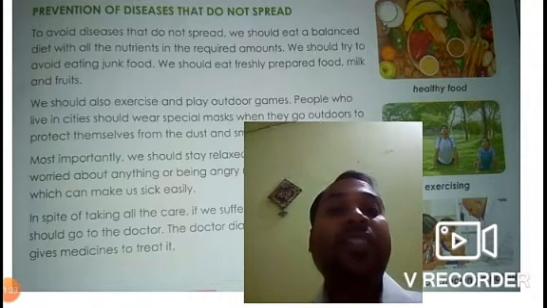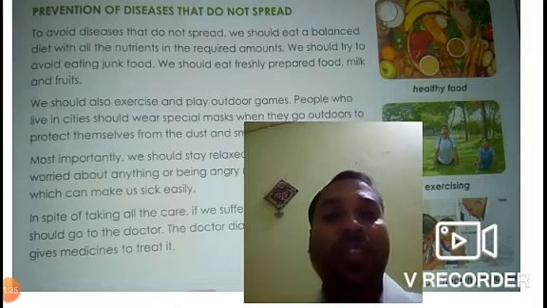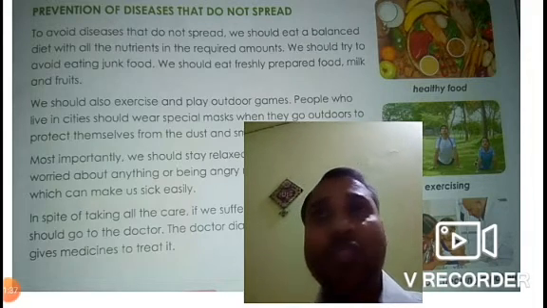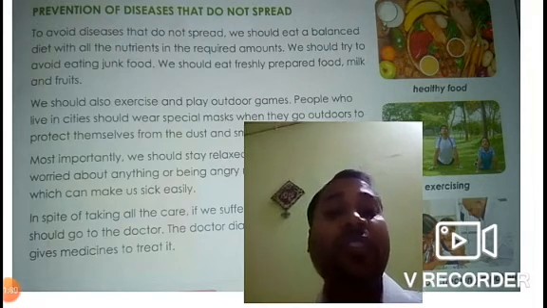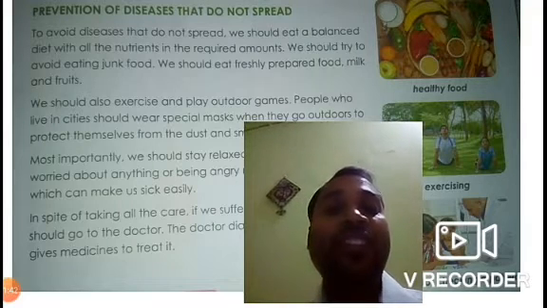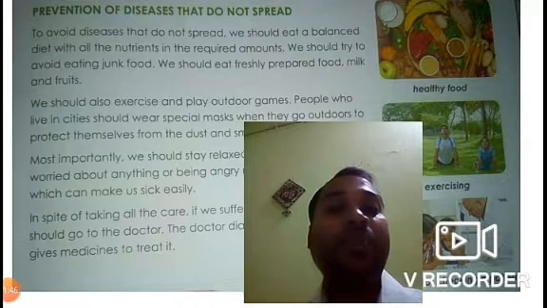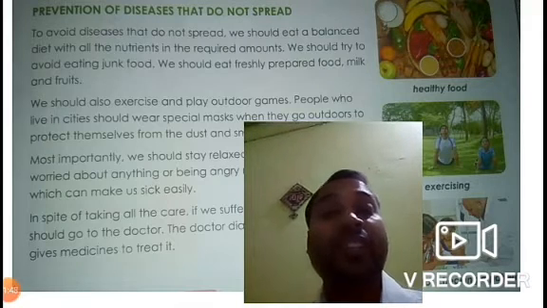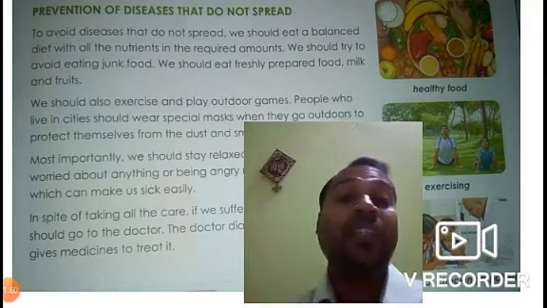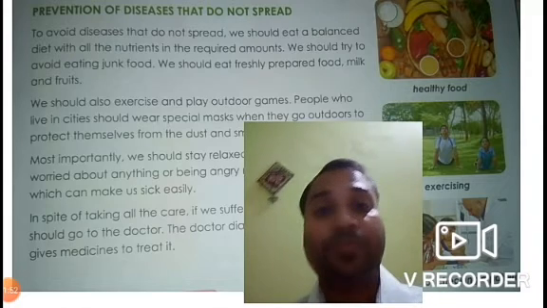A balanced diet is very much essential for our proper growth, and also we know, to make our immune system strong, we should have good food, we should have a balanced diet, so that we have enough vitamins and minerals in our body that can fight with the diseases, so that makes our immune system very strong.